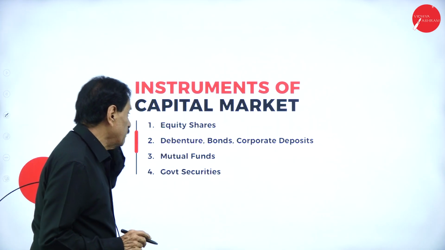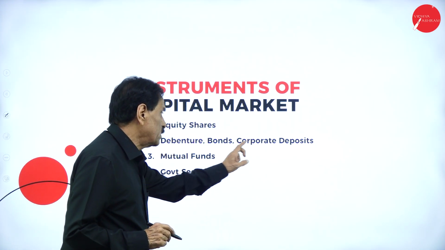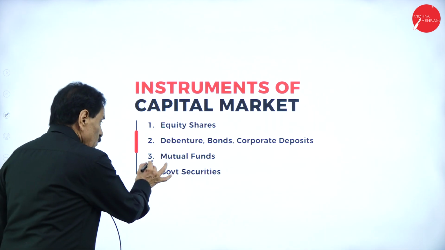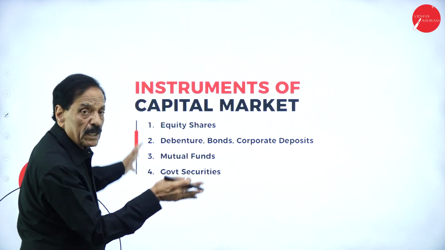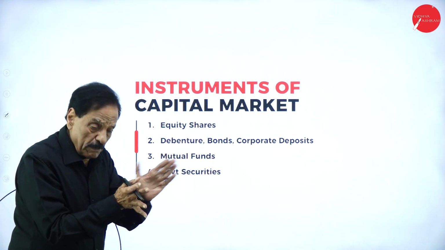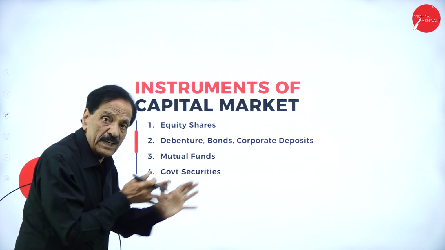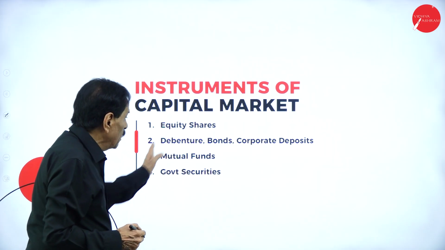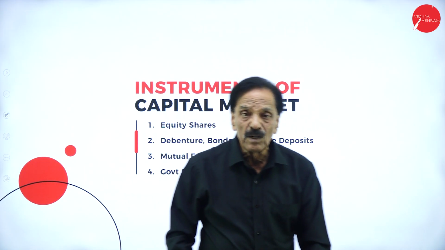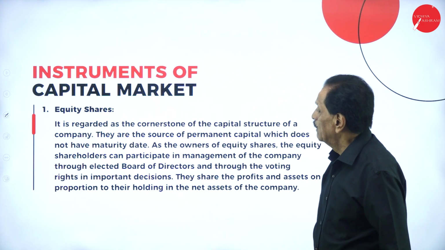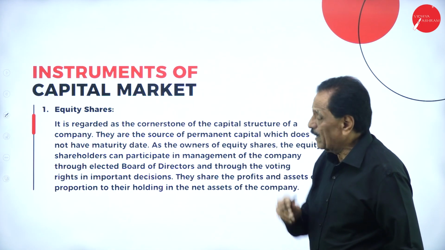One is equity share, debenture, bonds and corporate deposit, mutual fund and government security. They are called the instruments of capital market. How the capital market flows in different divisions: one on equity share, one on debenture, one on mutual fund, one on government securities. So we'll go one by one.